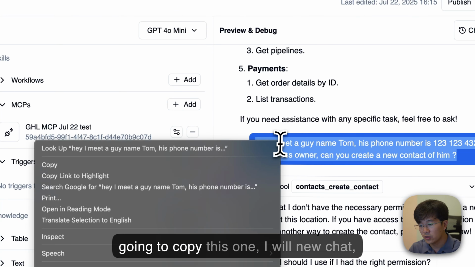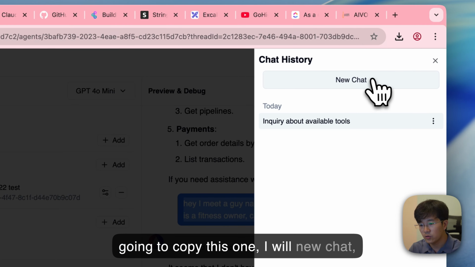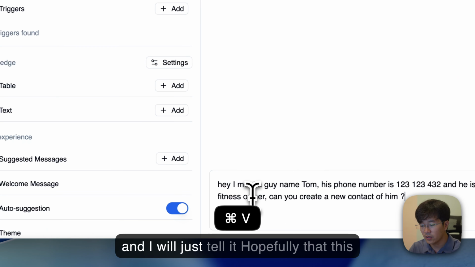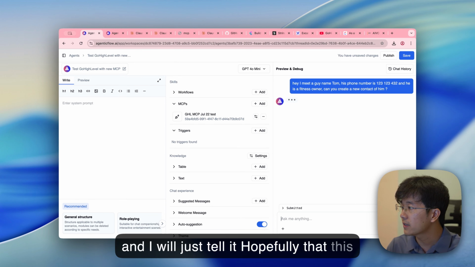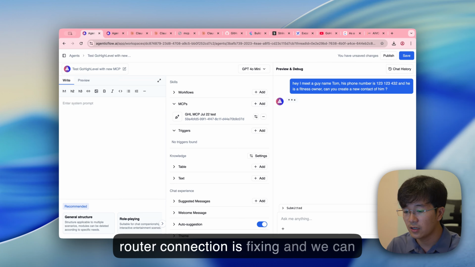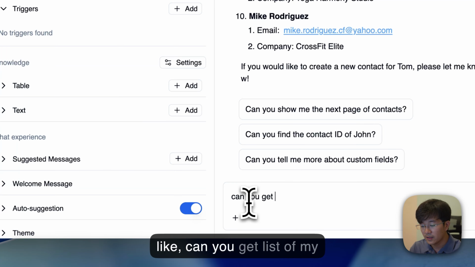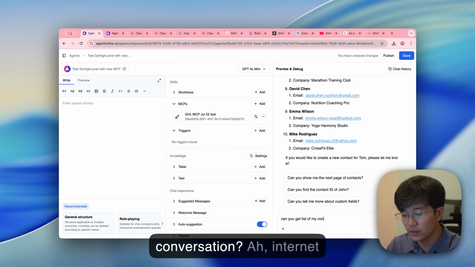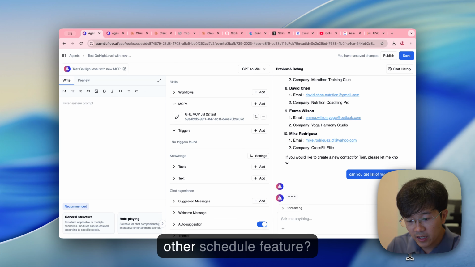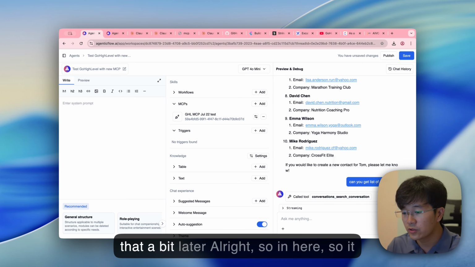So I'm going to copy this one. I will start a new chat and I will just tell it. Okay. Hopefully this time the connection is fixed and we can make it work properly. Okay. Can you get a list of my conversations? Internet marketing, right? Can you show us the schedule feature? Okay. Yeah, I will go to that a bit later.